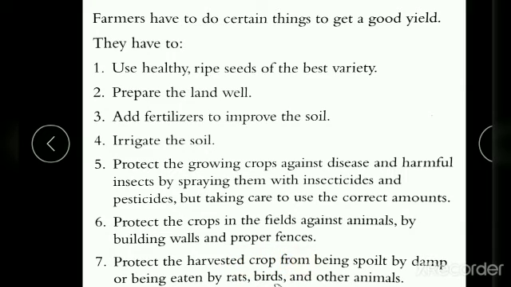After harvesting they have to protect it from being spoiled by damp or being eaten by rats, birds and other animals. These are the steps that the farmer has to follow to get a good yield.